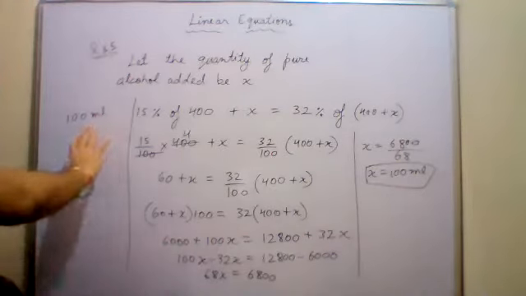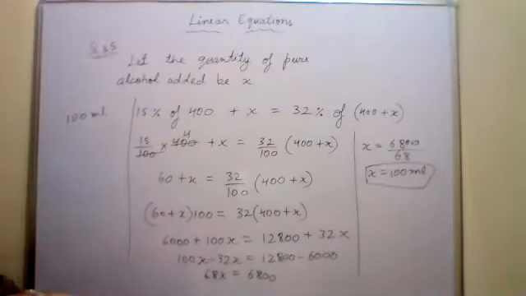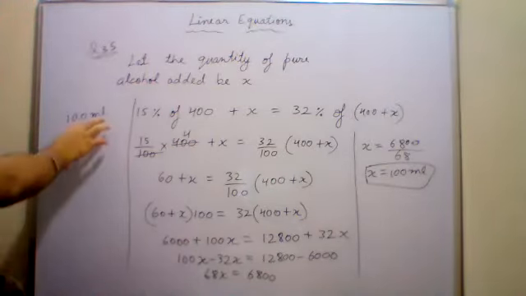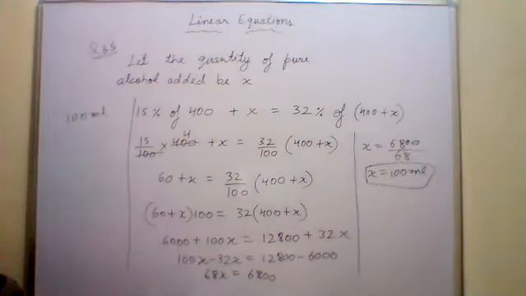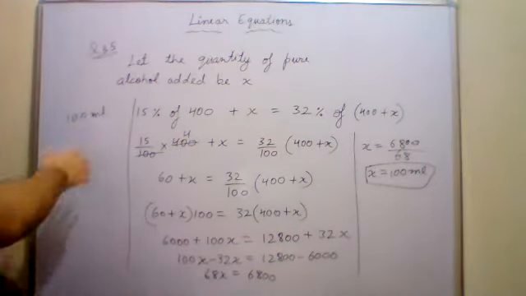So एक example ले रहे हैं. I am explaining you what is the meaning of 15% solution. Suppose मेरे पास 100 ml alcohol रखी है.